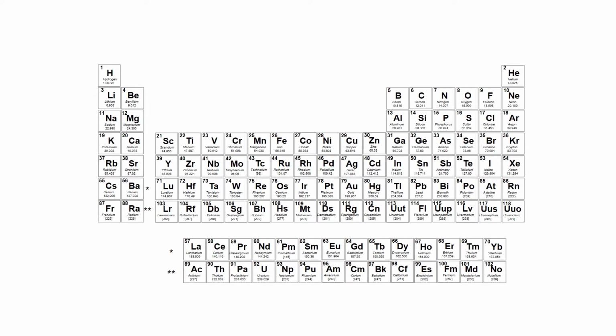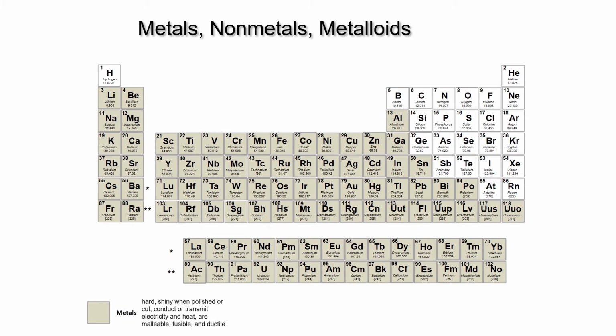This wonderful chemical instrument shows a wealth of chemical trends and patterns within its arrangement of the elements. Let's first look at some broad classifications of the elements and their location on the periodic table. One way to classify the elements is to identify them as metals, nonmetals, and metalloids. Metals, these elements are hard, shiny when polished or cut, conduct and transmit electricity and heat rather well, are malleable and easily pounded into different shapes, fusible, and can be drawn into thin wire, a property we call ductile.